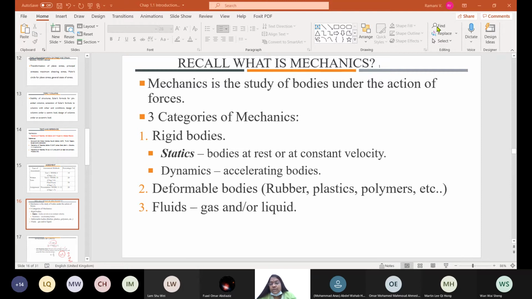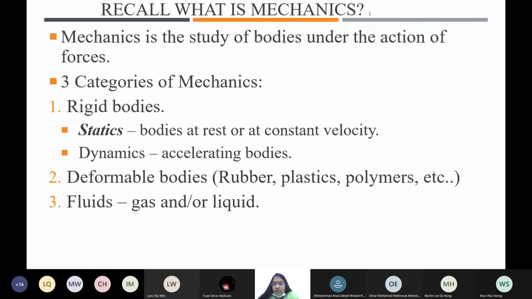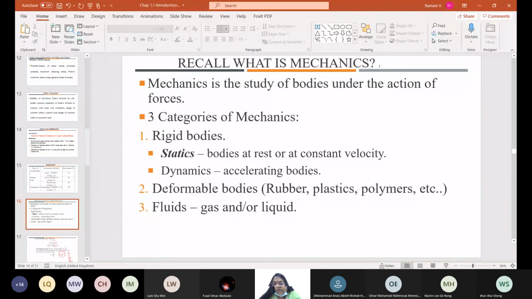Right. Any more questions related to the introduction of this topic? I'm here with this slide. I don't know, I cannot share. What happened to my slide? Maybe one minute. Let me close and open again. Too many open. Okay, if no question, I will continue. Still I cannot. What's happening?